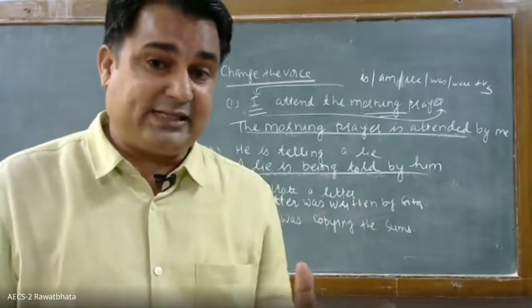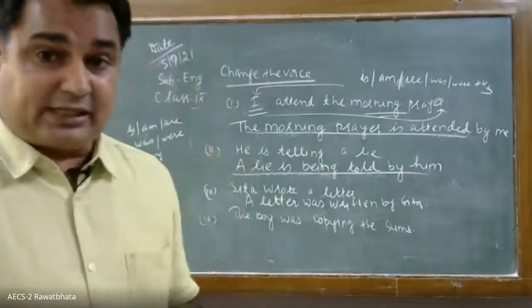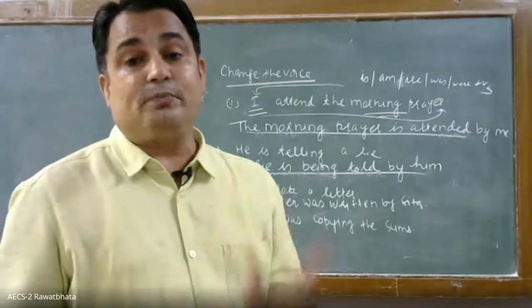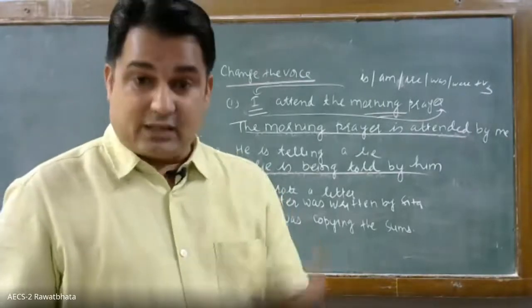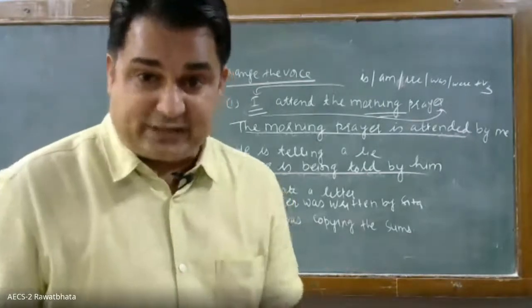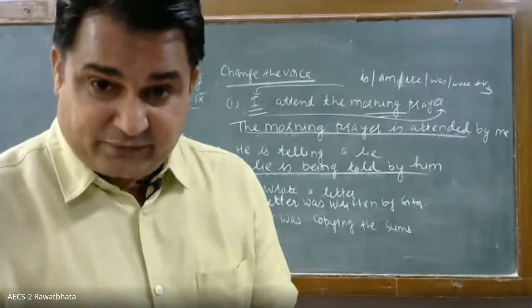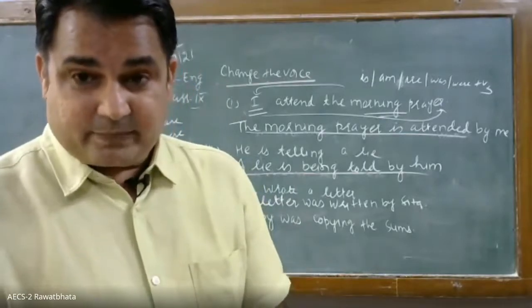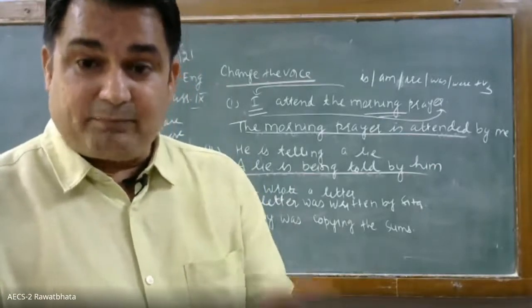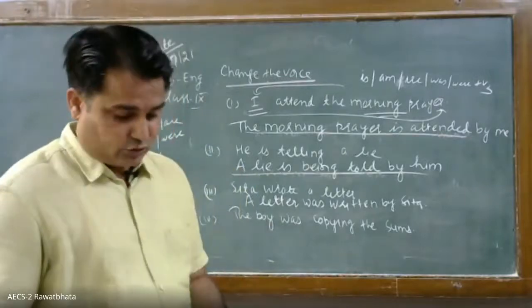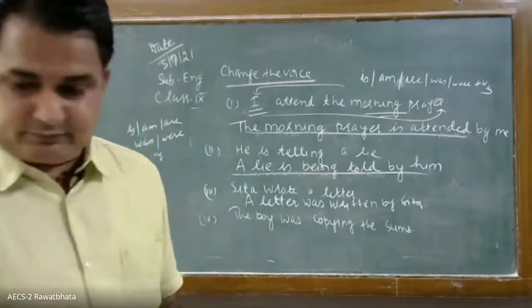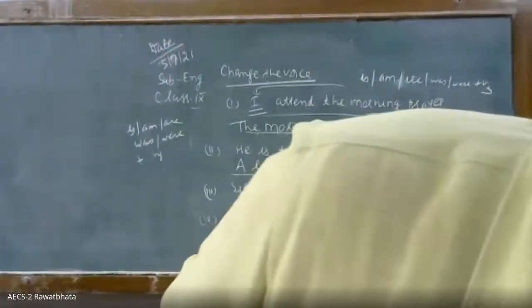It means in continuous, you have to use being. Now if it is present perfect, then been is used. Likewise, let me give some examples of that.